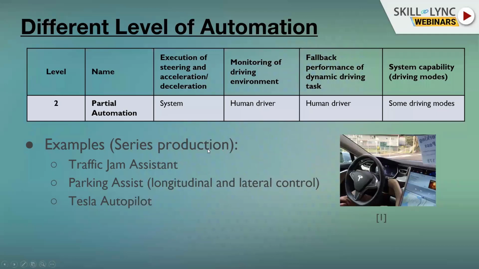Of course, you have lots of sensors in a Tesla, but the one who is responsible is the human driver. And if the system doesn't react, the one who is responsible is the human driver. And now comes the question. Lots of accidents happen with Tesla. Or I don't say lots of accidents, that is a bit of an exaggeration, but when an accident happens, it's almost never the fault of Tesla. It's always the fault of the human driver, because he or she is always responsible for driving the vehicle.